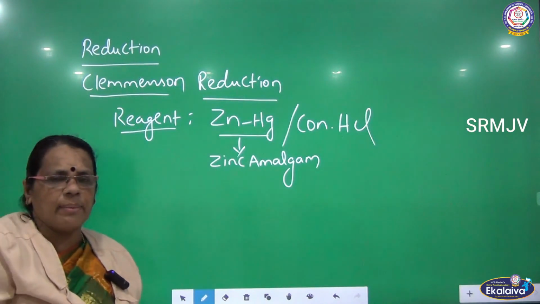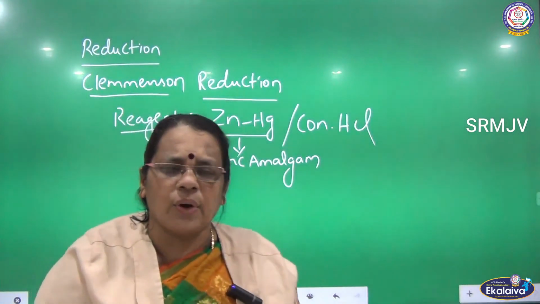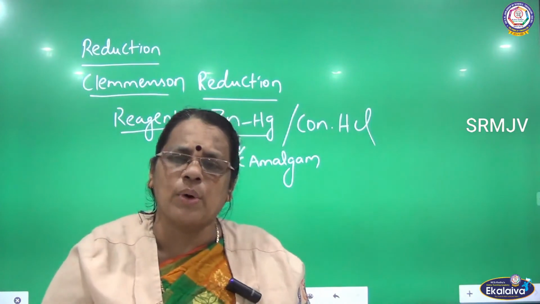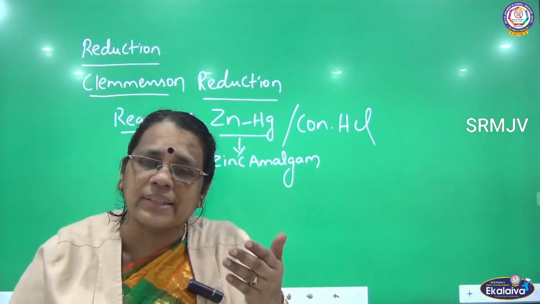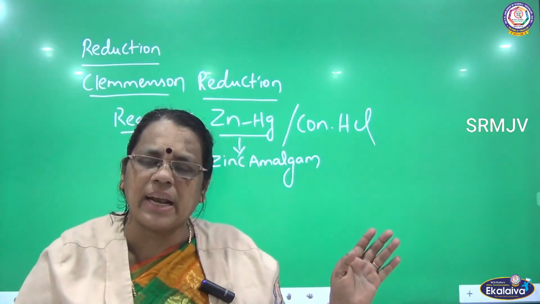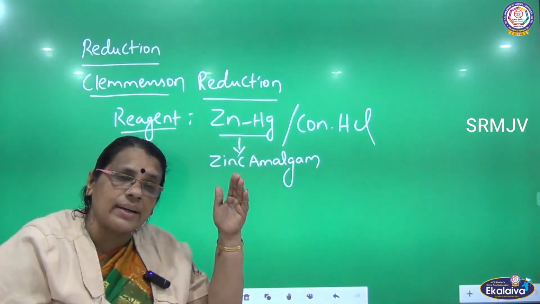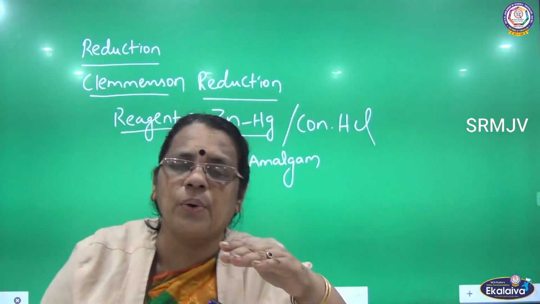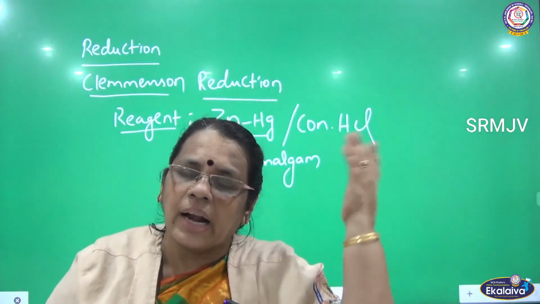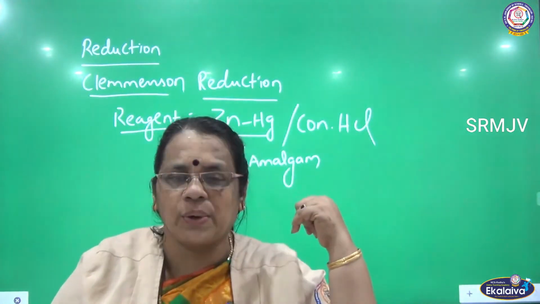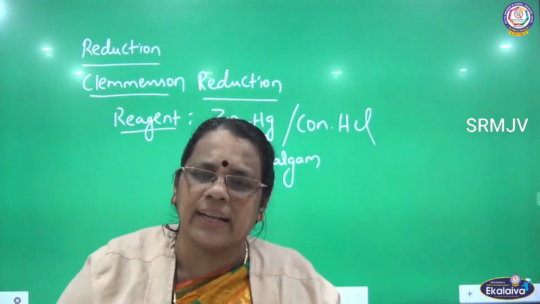So usually we will have naming reactions in organic chemistry, which can be asked as a 2-mark question. Or they will be asking as conversions. Even naming reactions they can ask as conversions. This can be asked as, convert acetaldehyde into ethane. Convert acetone into propane. So like this also you can get conversions other than naming reactions.